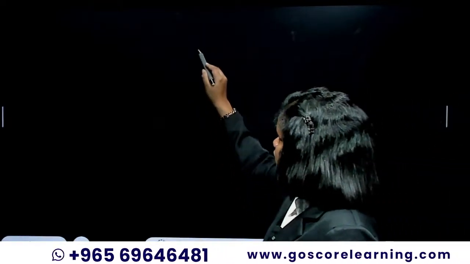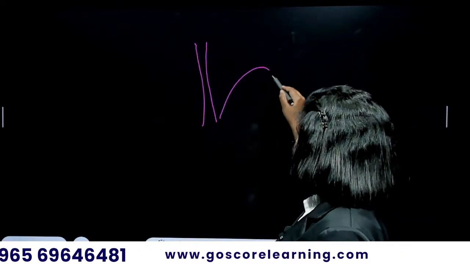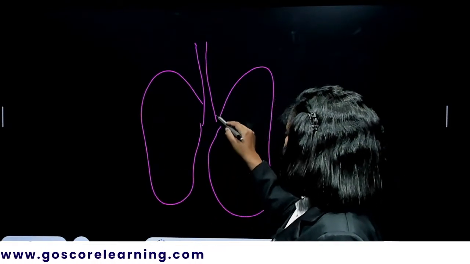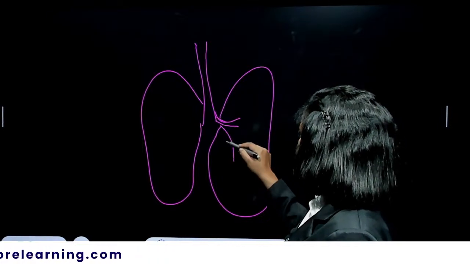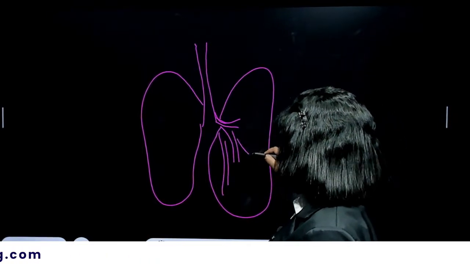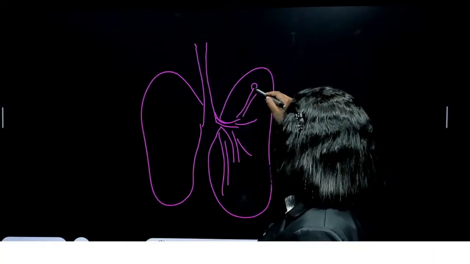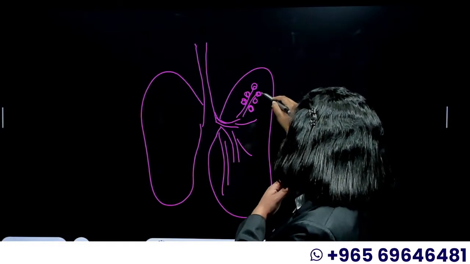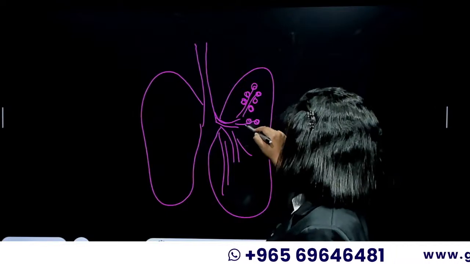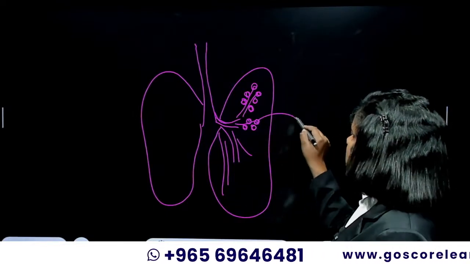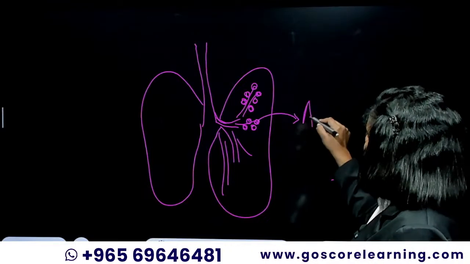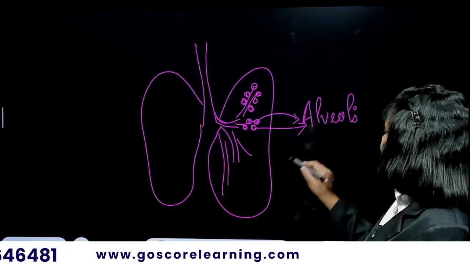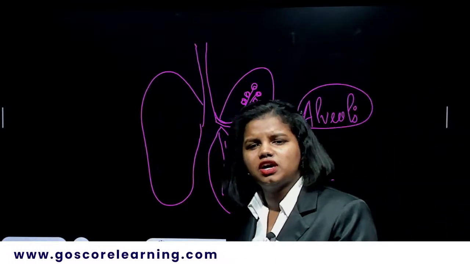So talking about alveoli, an alveolus is nothing but a balloon-like or sac-like thing you can see inside your lung, right? Inside the lungs, you can see the bronchioles, and every bronchiole will have a lot of balloon-like, transparent, fluid filled sacs. These fluid filled sacs are called the alveoli. Their function is what?